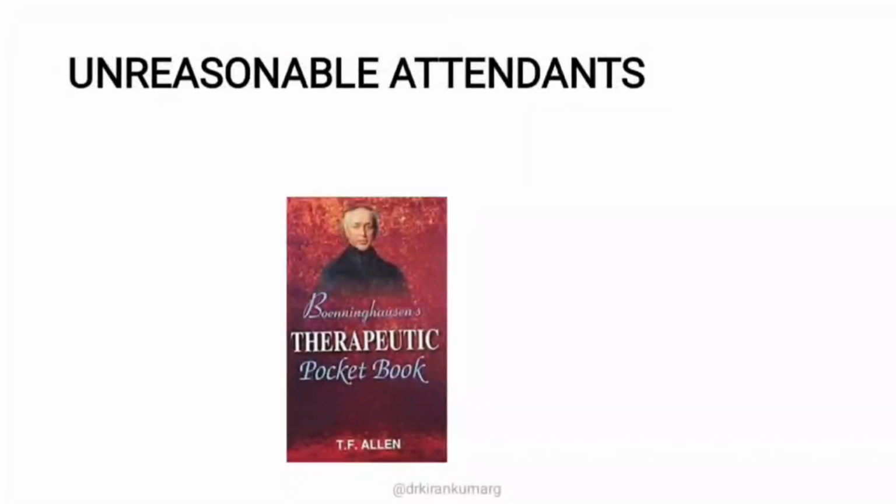We have many concomitant symptoms mentioned in BTPB. Even in the 4 fundamentals, LSMC, location, sensation, concomitant and modalities, concomitants are mentioned in a very peculiar manner, and this is the uniqueness of the BTPB as well. Boenninghausen, the father of repertory, was the first person who coined the term unreasonable attendance, which is nothing but concomitant. So statement 1 is true.